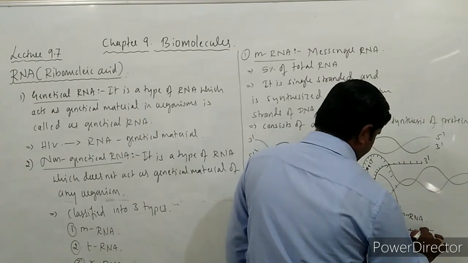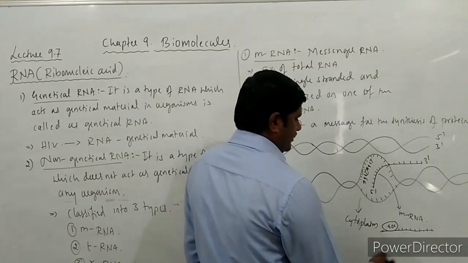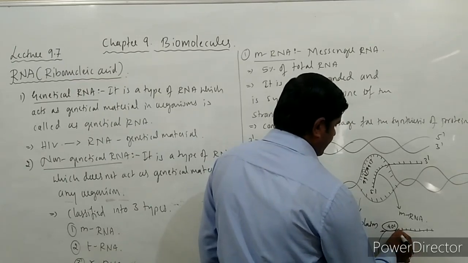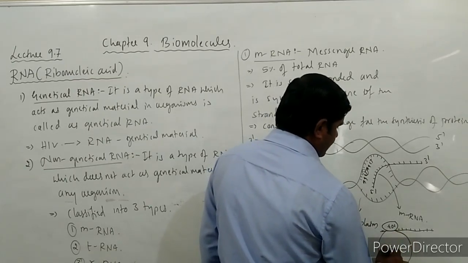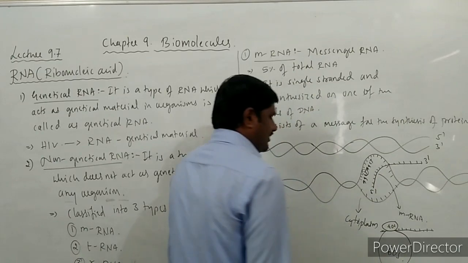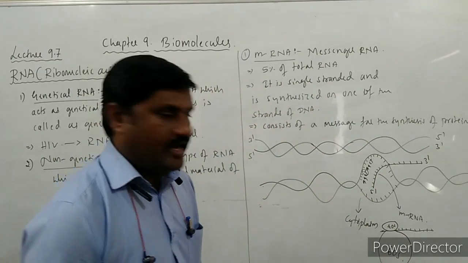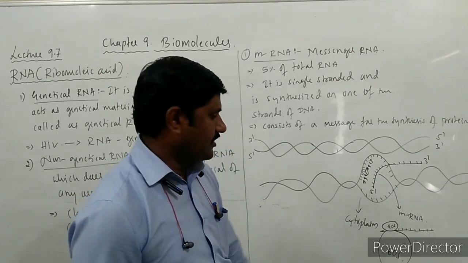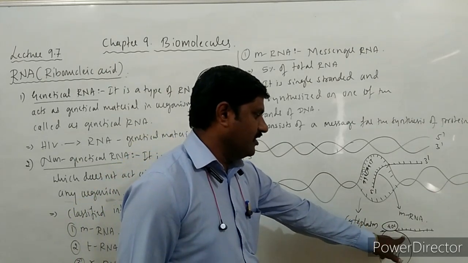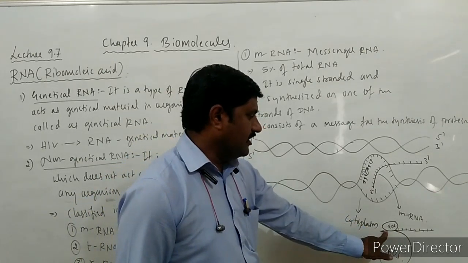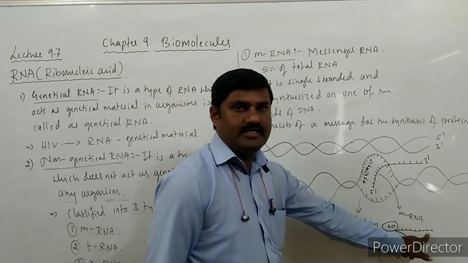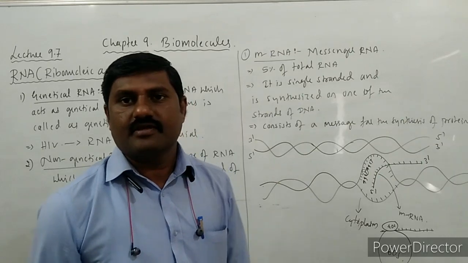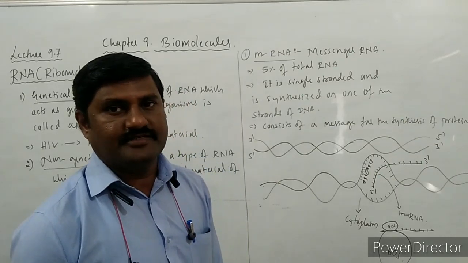It binds to the smaller subunit, and later with the help of the Mg++ ion, the larger subunit 60S is attached. Since the ribosome is called the protein factory, the synthesis of the protein molecule takes place there according to the message present in the mRNA, inside the cytoplasm.